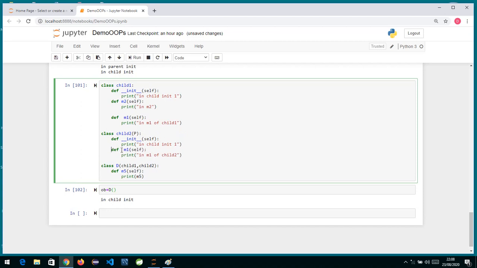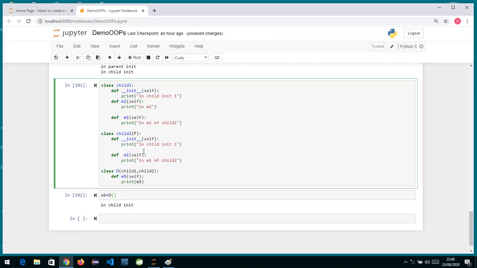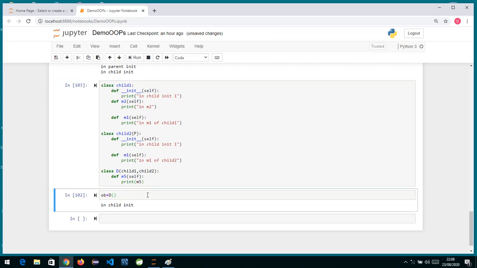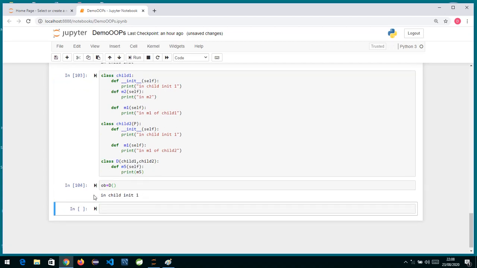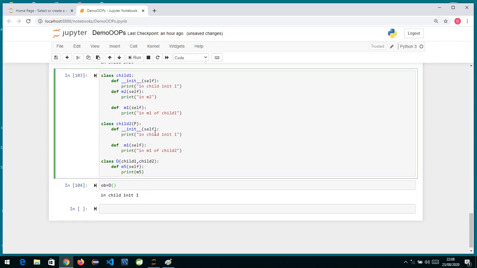If you see the m1 method, suppose it is there inside child 1 and child 2, and the init method is also there in both the classes. Now if I run this and create an object, you will see it has gone into child 1 init. It has not invoked the other init. Why so? Whenever there is ambiguity, that is, there are two methods in both the parents, the method resolution will be done in the order in which you have done inheritance.